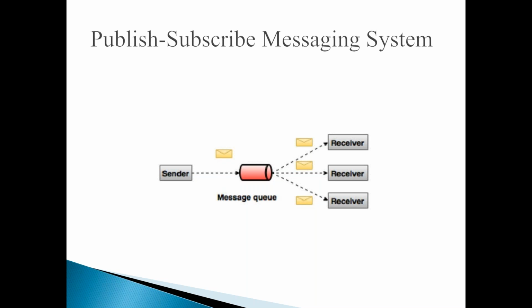A sender is going to publish the message. If you look at this, you can also see the message queue. Ultimately, the messages are going to be stored in a queue only, but the topics are defined and these messages are associated with the topics. The consumers are going to subscribe to the topics and the publishers are going to publish to the topics, but ultimately the communication is in the form of messages. In the back end, it is going to use a queue only, but it is not point-to-point messaging. It is publishing and subscription kind of messaging.